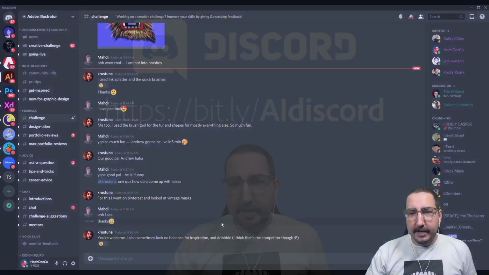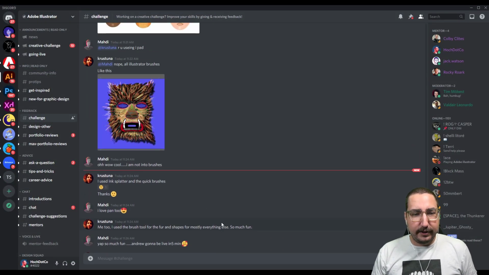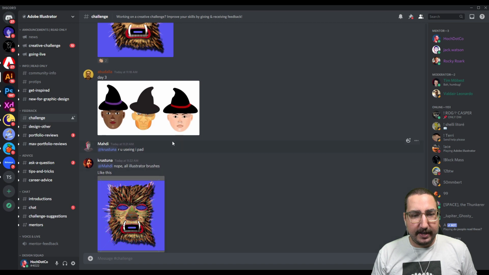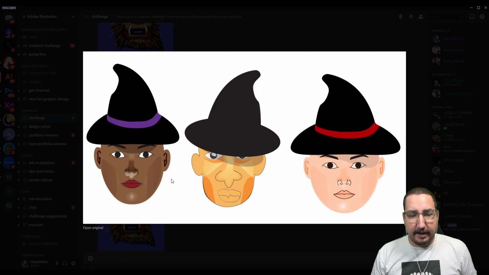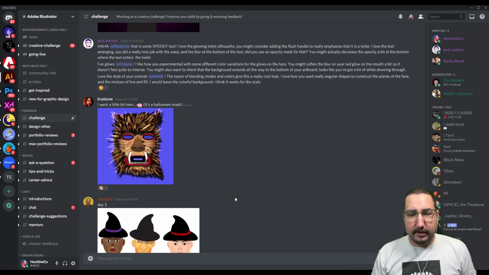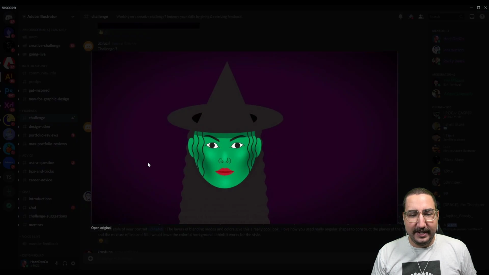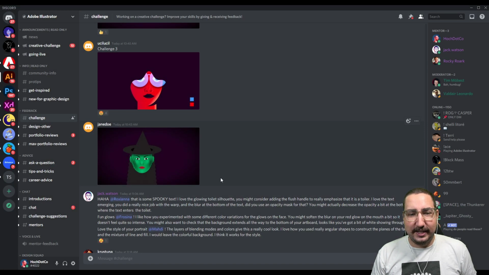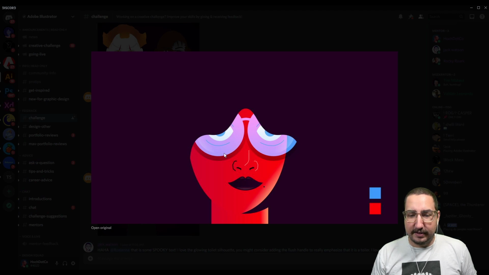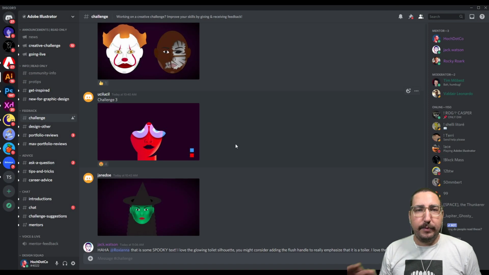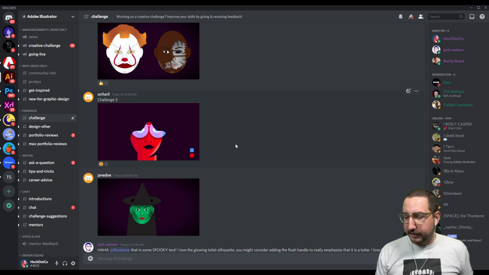Let's take a look over there and see. There's an awesome werewolf mask happening in here, and some great blending modes that are happening with the faces. I love that we're doing a little bit of alphabet action here, and love this. Love what we're doing with the shading here. So great job with those. I'm going to be going live right after this and giving you all of the feedback that you will ever need on all of those pieces.